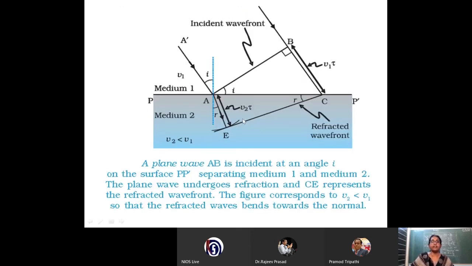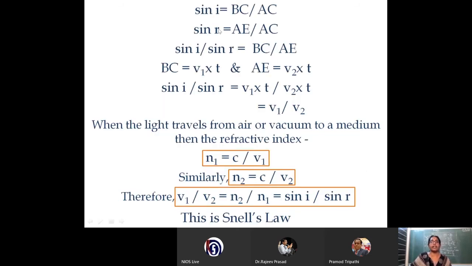The same thing, the refraction of the light. Incident wavefront AB, and from the point A, we have drawn another arc AE, but it is at a length which is much lesser than BC, with a distance v2 into t. The tangent is connected from C to E, and this will be the refracted wavefront. And we have calculated Snell's law: sin i by sin r is equal to BC by AE.